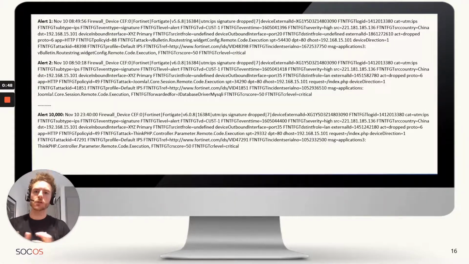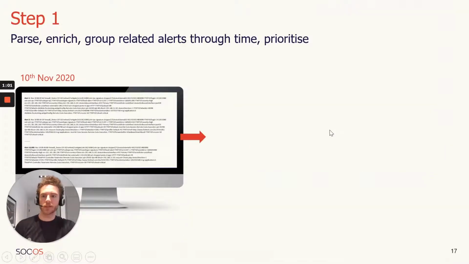So it's a daunting challenge for analysts to take this information, to triage this effectively, and also to consolidate and correlate and spot patterns through time. Really hard for a human to do, really challenging. And so hence why these guys turn to SOC for help. And so let's talk about how SOC would deal with this challenge.